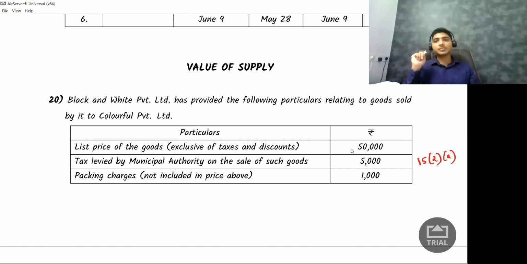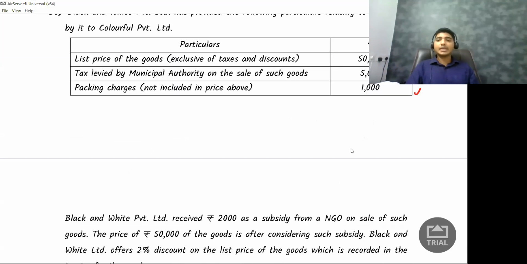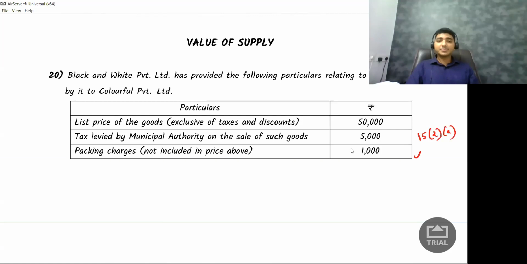Next, packing charges. Should it be included? Answer again is yes. Packing charges is also included in the value of supply. Next, they received 2,000 rupees as subsidy. So should that 2,000 rupees be added to the value of supply? Answer again is yes. Because who is giving that subsidy? Is it government?